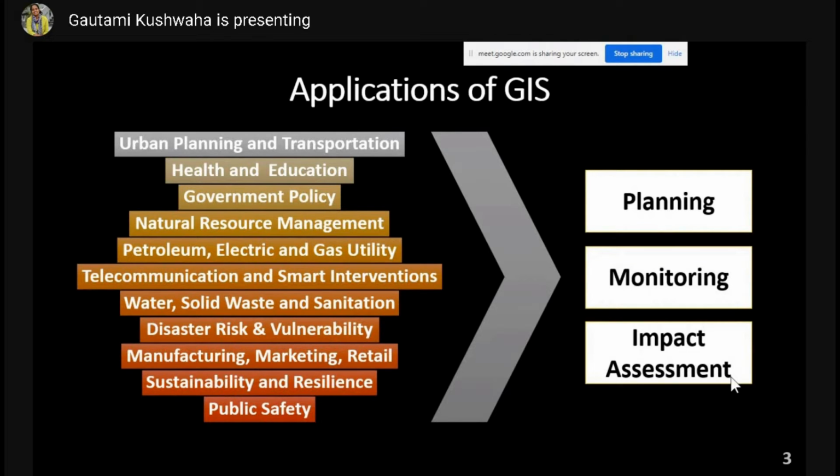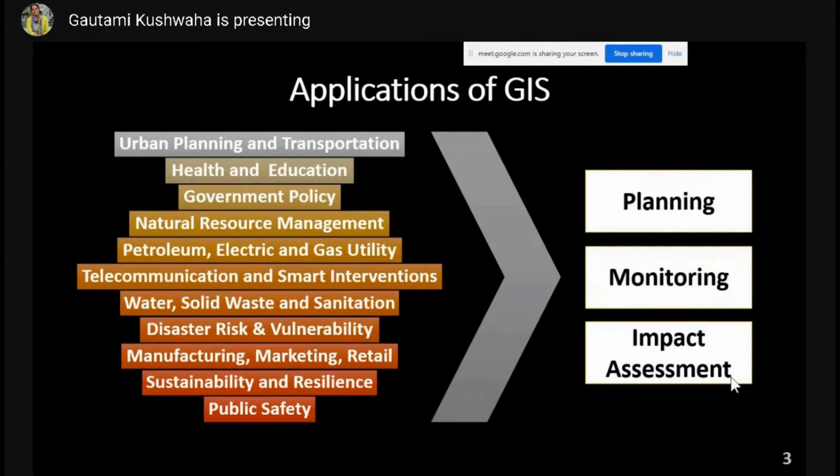You can also ensure sustainable and resilient development in the area, and you can ensure public safety. So these are the multiple applications where you can use GIS. But one thing is going to remain the constant, whether you are using GIS for urban planning or disaster management or any other application. It is how you are going to use it, and in which format.